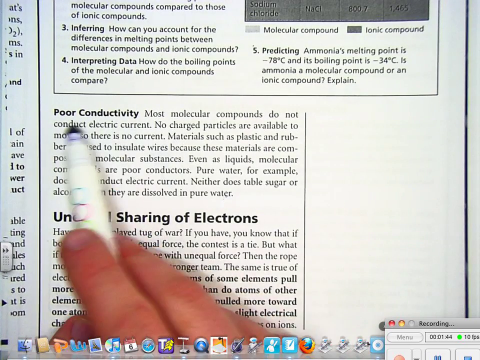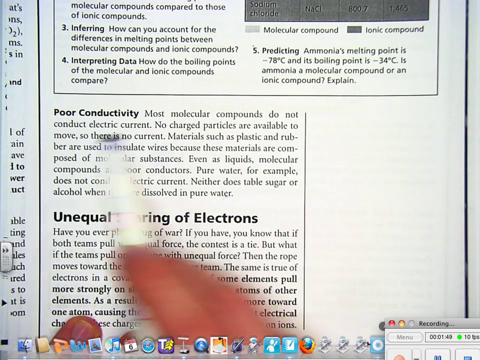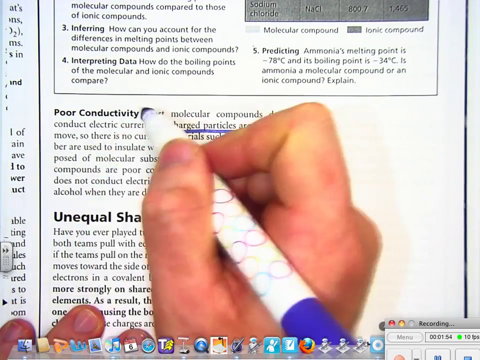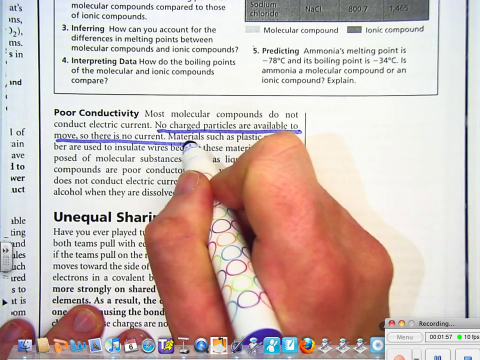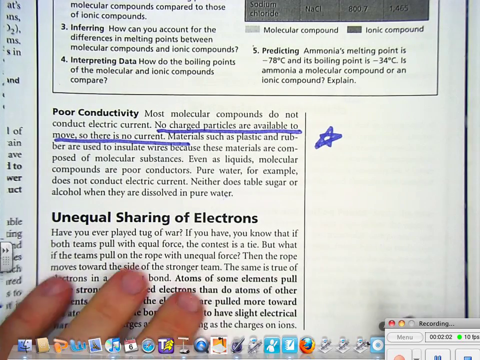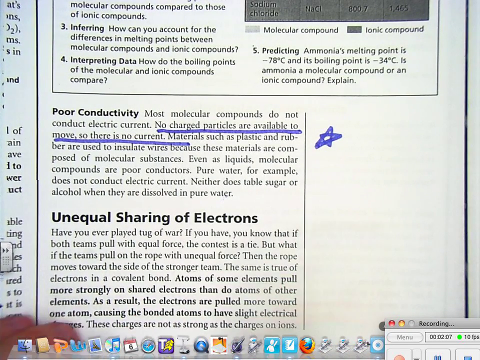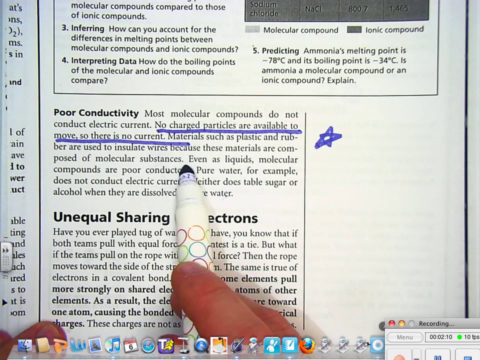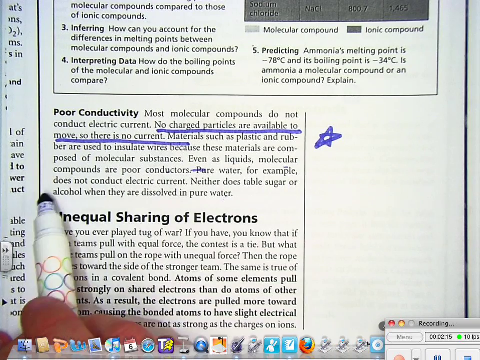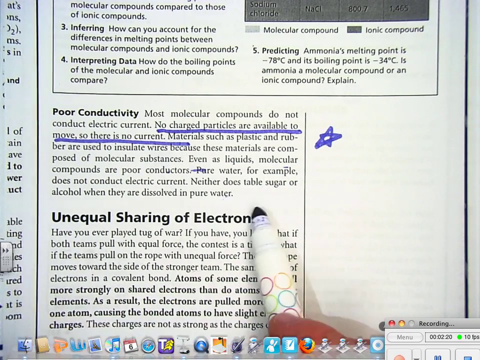Poor conductivity. Most molecular compounds do not conduct electric current. No charged particles are available to move, so there is no current. Here's another good question. Why is there no electric current in molecular compounds? Well, it's because there are no charged particles to move. Materials such as plastic and rubber are used to insulate wires because these materials are composed of molecular substances. Even as liquids, molecular compounds are poor conductors. Pure water, for example, does not conduct electric current. Neither does table sugar or alcohol when they are dissolved in pure water.